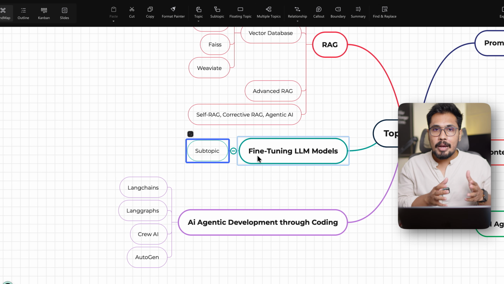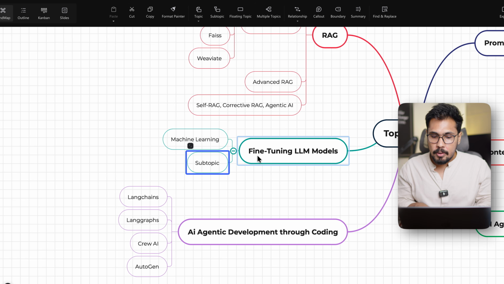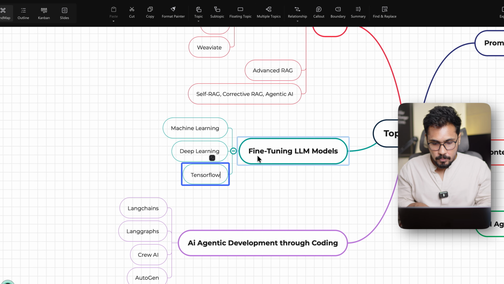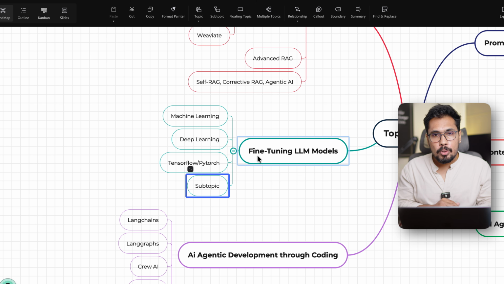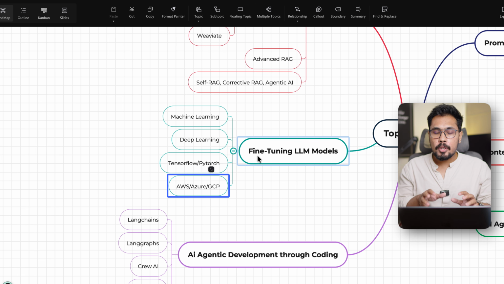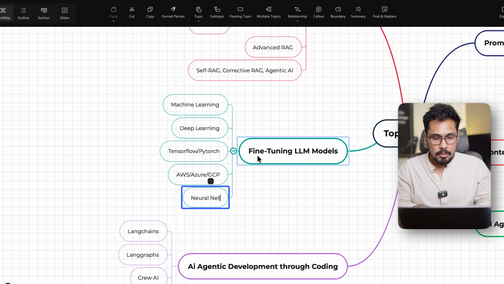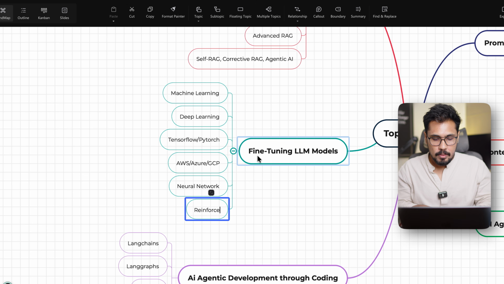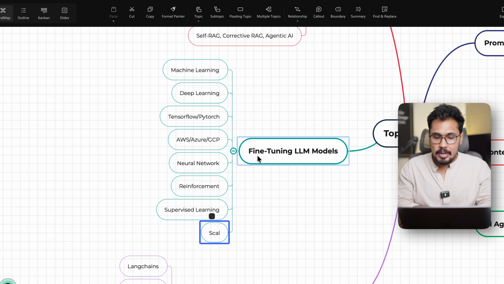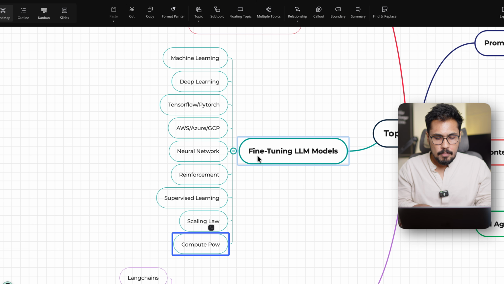For this, you need knowledge of machine learning, deep learning, TensorFlow, PyTorch, and even certain concepts like AWS, Azure, or GCP, because you will be doing this fine tuning on the cloud. You need to understand what a neural network is, what reinforcement learning is, what supervised learning and unsupervised learning are, all these concepts. You need to understand scaling law and compute power in order to perform it. All of these are very essential.